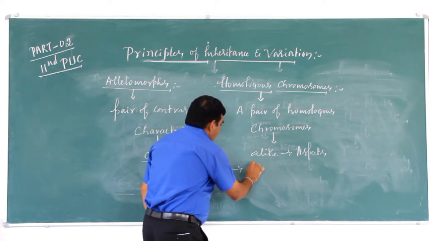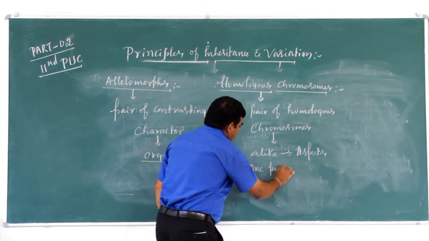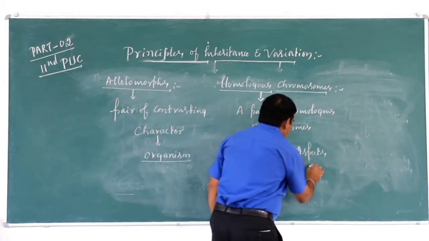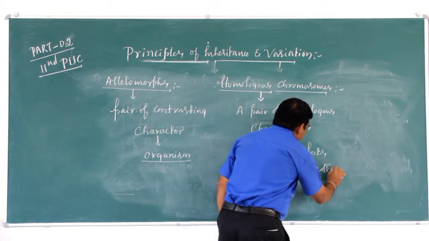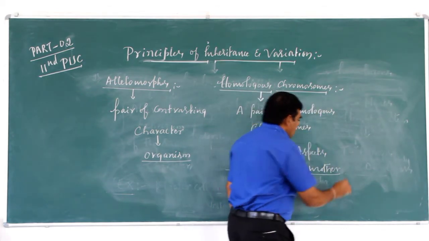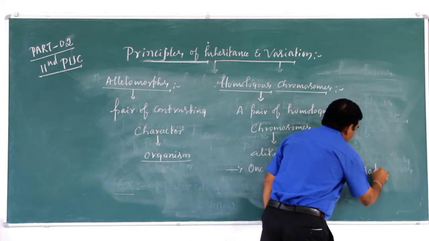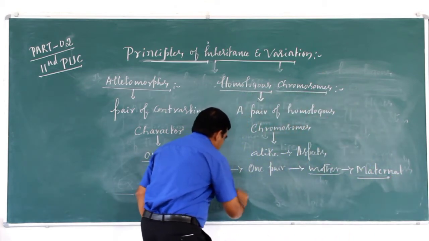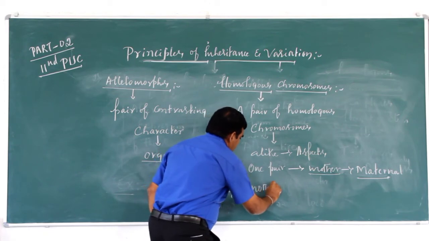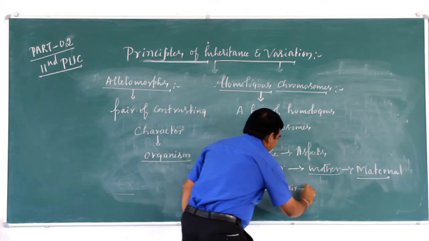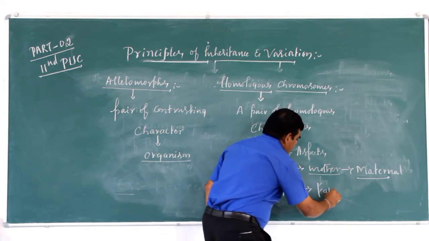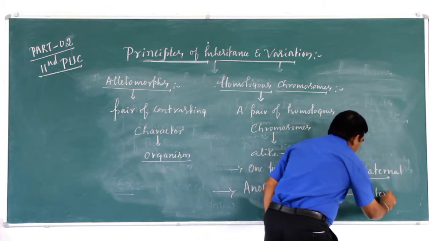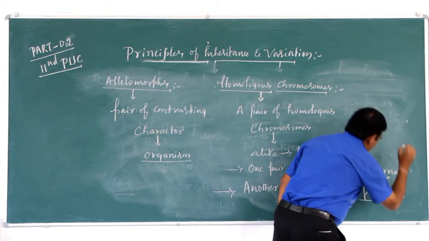Among these, one is derived from the mother, and it is called the maternal chromosome. The other is derived from the father, and it is called the paternal chromosome.